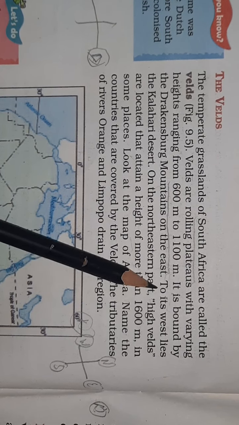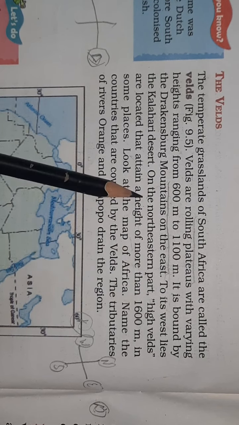Now let's come here. On the northeastern part, high Velds are located that attain a height of more than 1600 meters in some places. High Velds are also located there, attaining a height of more than 1600 meters.